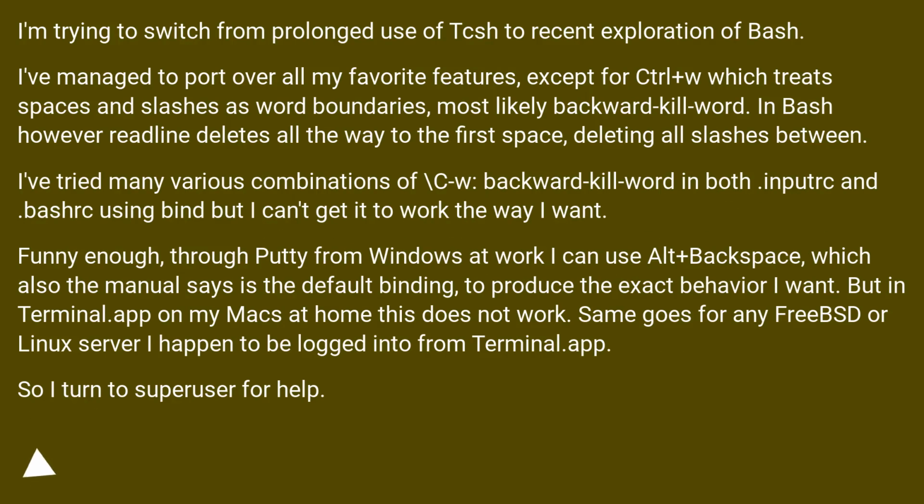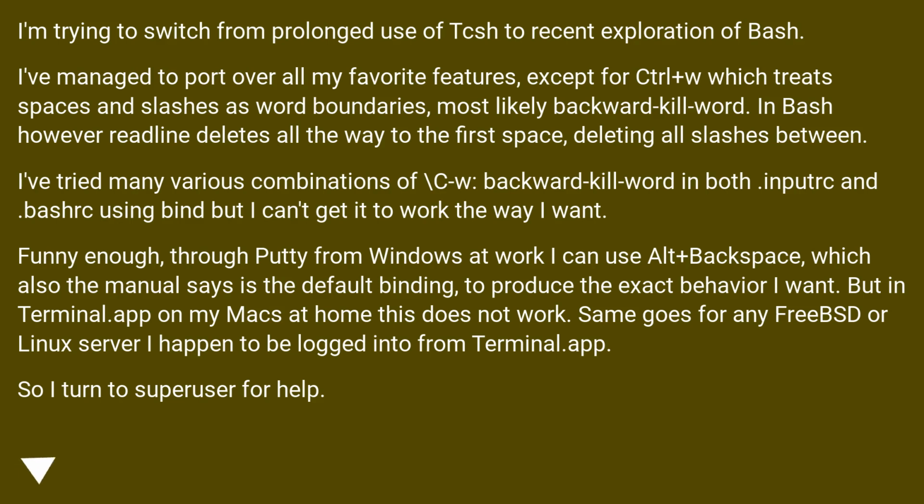Binding backward kill word to Ctrl+w. I'm trying to switch from prolonged use of TCSH to recent exploration of Bash. I've managed to port over all my favorite features, except for Ctrl+w, which treats spaces and slashes as word boundaries, most likely backward-kill-word. In Bash, however, readline deletes all the way to the first space, deleting all slashes in between.